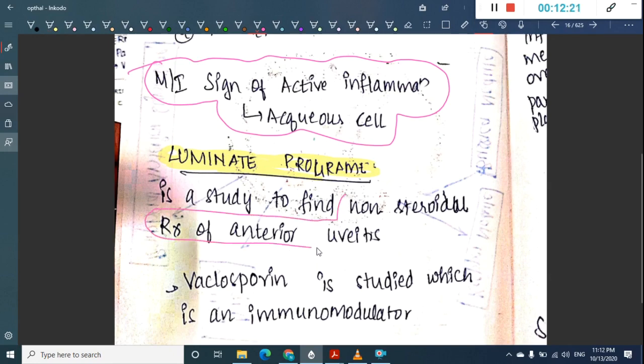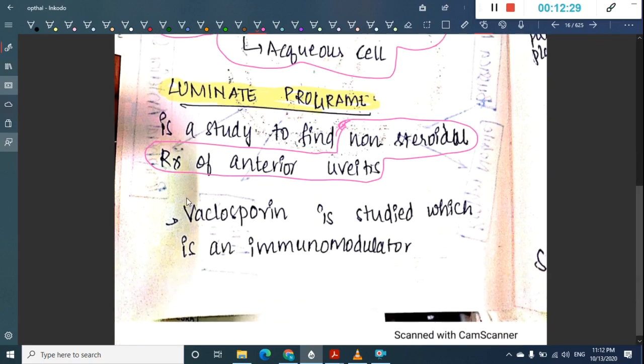Voclosporin is studied in the LUMINATE program, which is an immunomodulator.